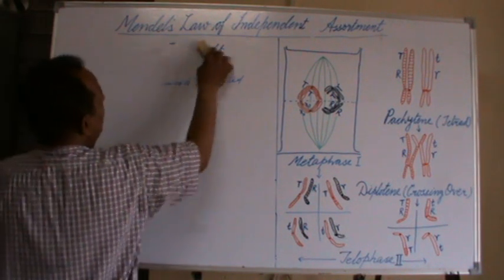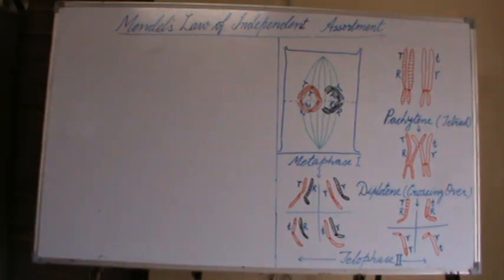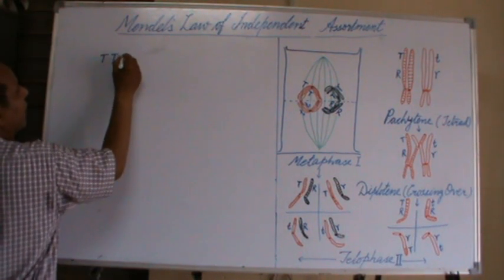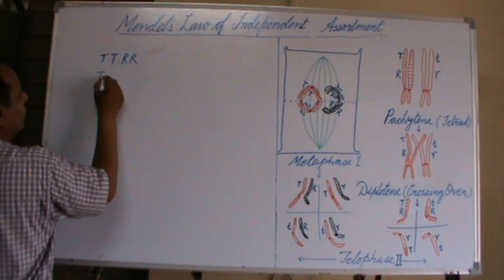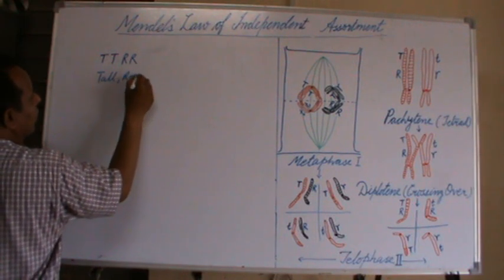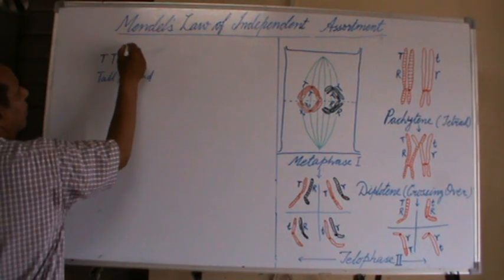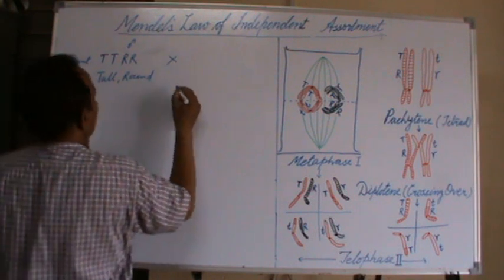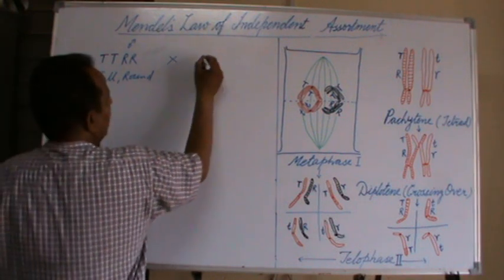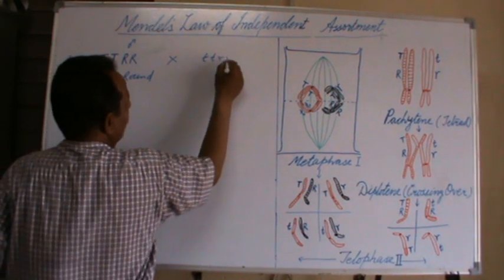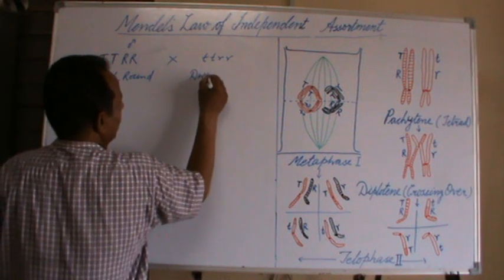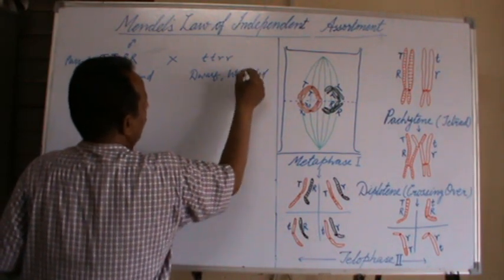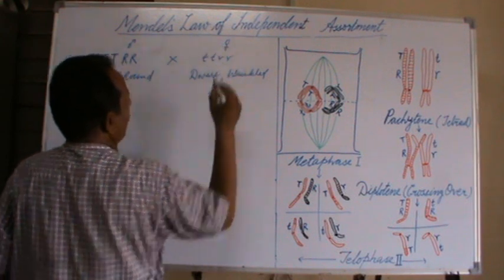When a pure tall and round plant, which may be taken as male or female parent, is crossed with a plant recessive in both characters, that is small t, small r, dwarf, wrinkled, as female plant.